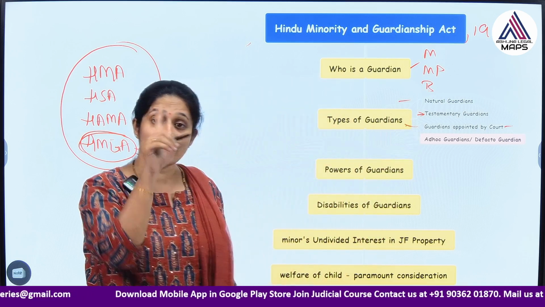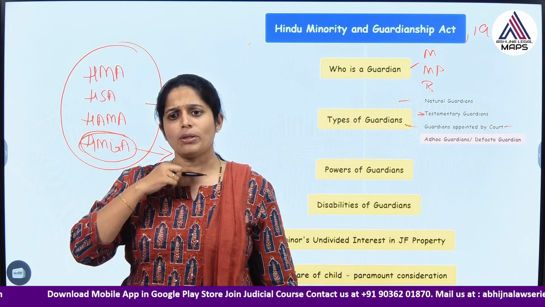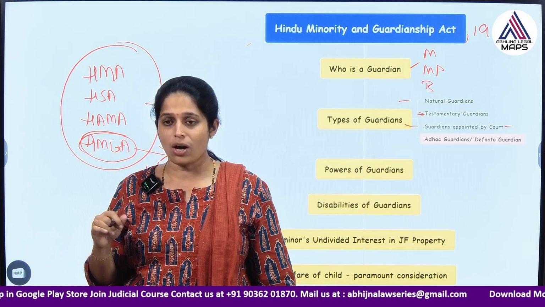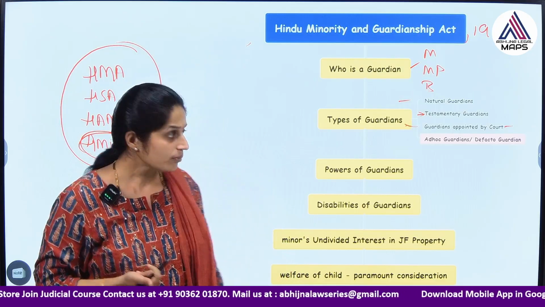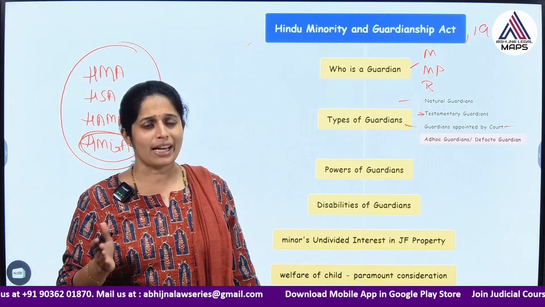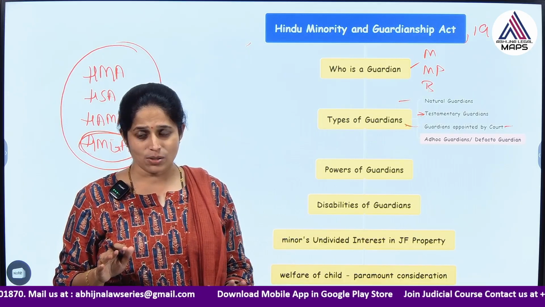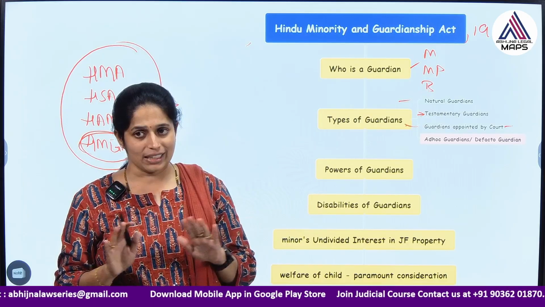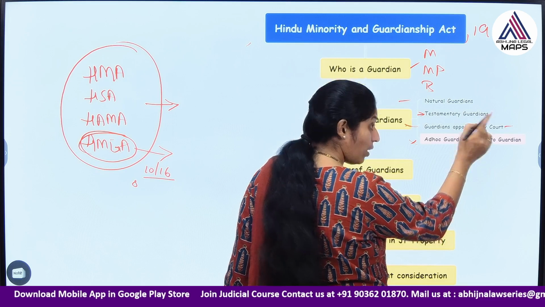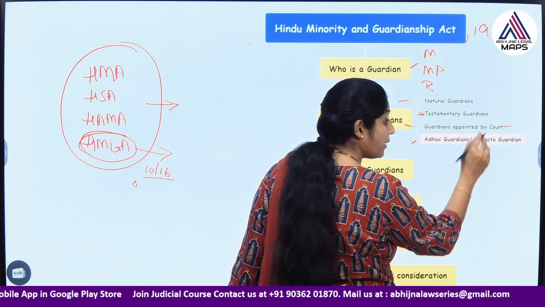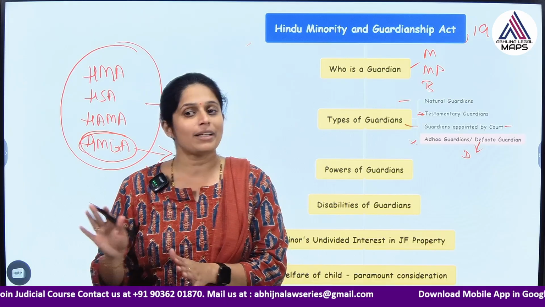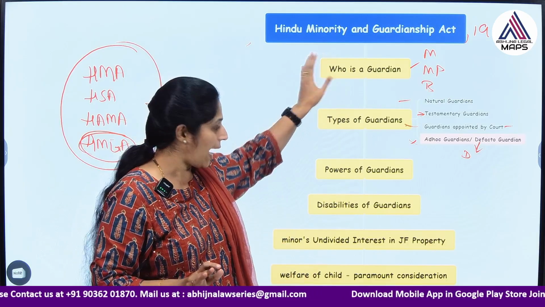They are governed under the Guardians and Wards Act. We have a separate act, common to all religions, the Guardians and Wards Act. So that is said to be a court appointed guardian, or we can also call them a certificated guardian. And another guardian is the de facto guardian or ad hoc guardian, who is a self-appointed guardian. The present act does not recognize such kinds of guardians. It clearly abolishes the de facto guardian relating to the minor's property. A person cannot declare himself a guardian of a minor and deal with the minor's property. That is what is said in this act.